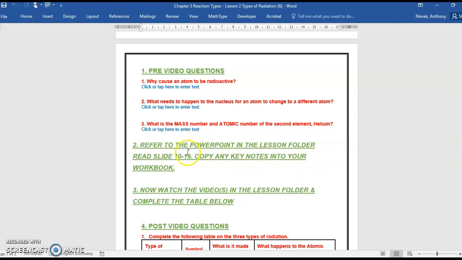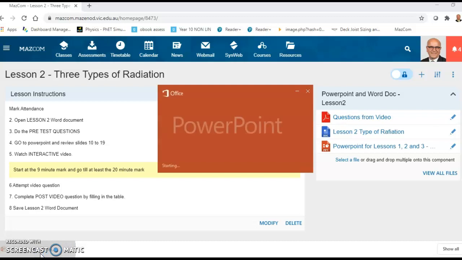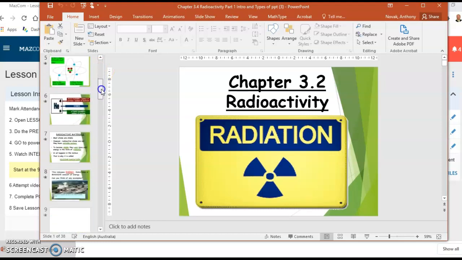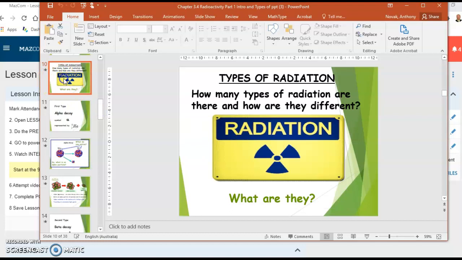Then it's a case of going to the PowerPoint. We're now starting from slide number 10, so you can use the index down here. We're going to look at the types of radiation.